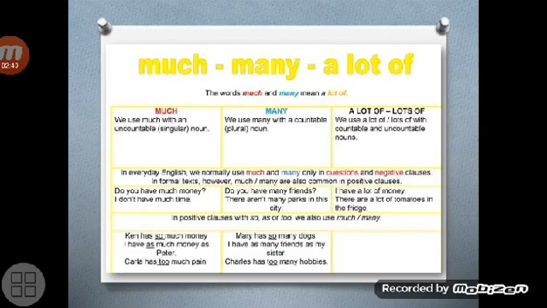Ken has so much money. Mary has so many dogs. And so on with examples.